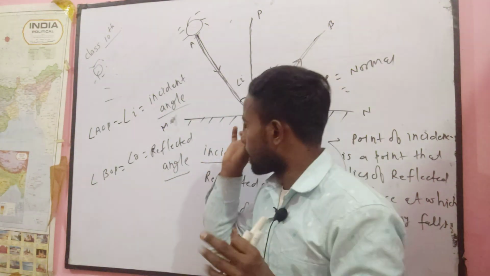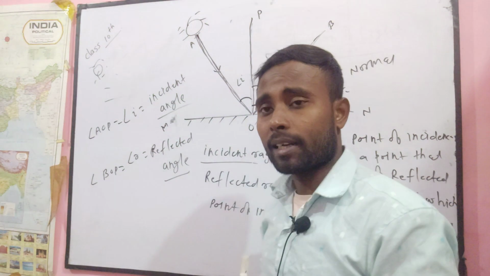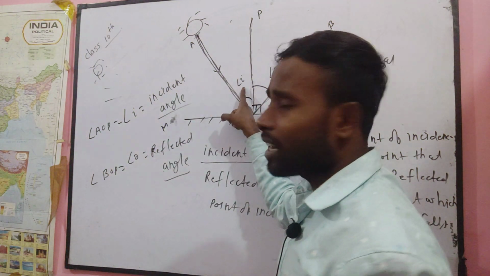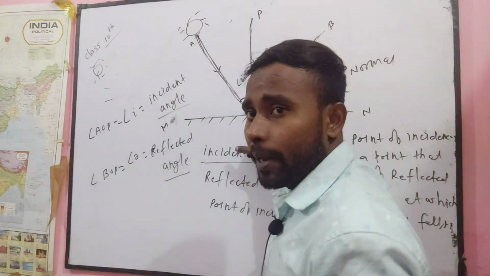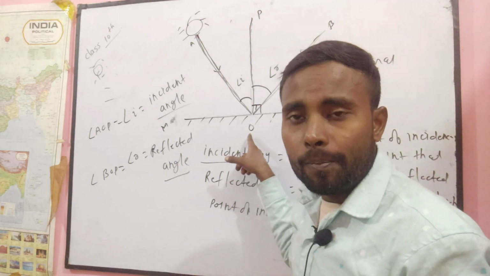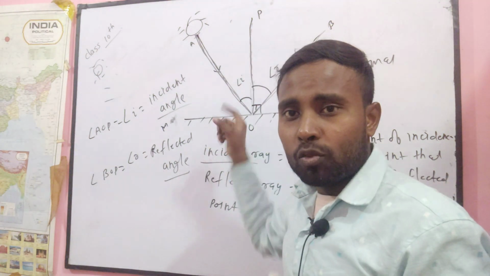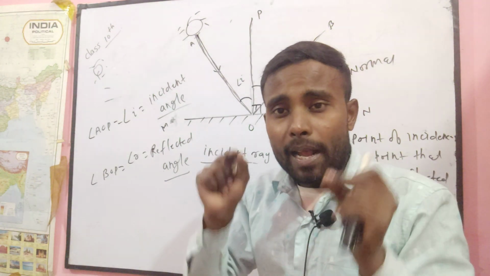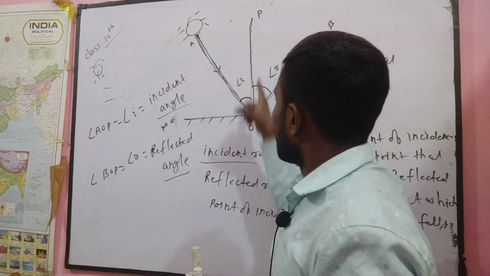Now I want to define these angles geometrically. How is this angle formed? Between AO and OP. AO is the incident ray, OP is the normal. So you can easily define incident angle as the angle between the incident ray and the normal.